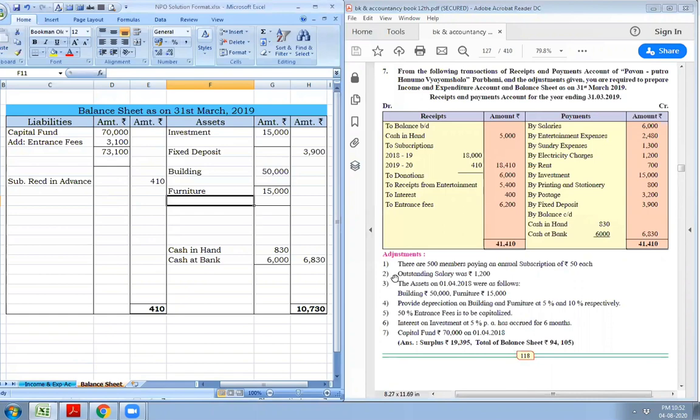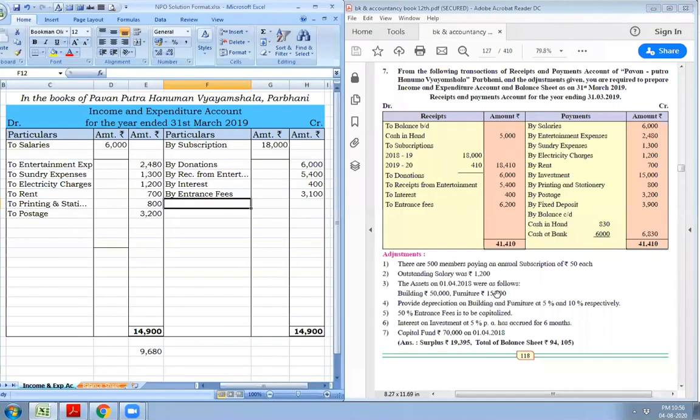Very first adjustment is there are 500 members paying an annual subscription of rupees 50 each. If we multiply 500 by rupees 50, it will be rupees 25,000. So total subscription for the year should be rupees 25,000. Out of this, subscription of rupees 18,000 only received. So subscription of rupees 7,000 is outstanding for current year. We will have to add it to the subscription.